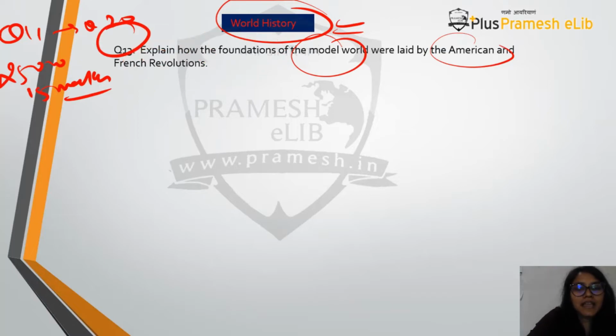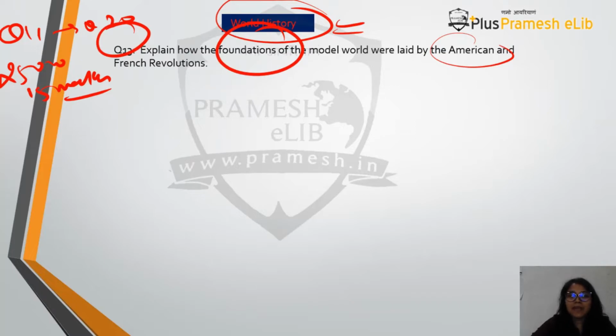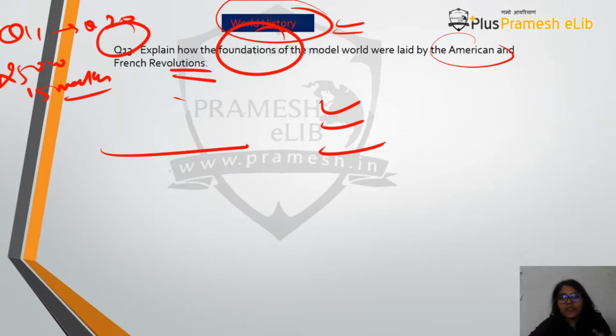Now question number 13 is asking you to explain the foundations of the modern world which were laid by the American and French Revolution. So here, if you don't want to write an introduction, you can skip it, but I generally don't agree. If you have to skip something, skip the conclusion if it is not needed. But don't skip the introduction, because if you have to know about me, I need to introduce myself, right? I always give this introduction slide, because how will you know that who's teaching you is qualified or not?